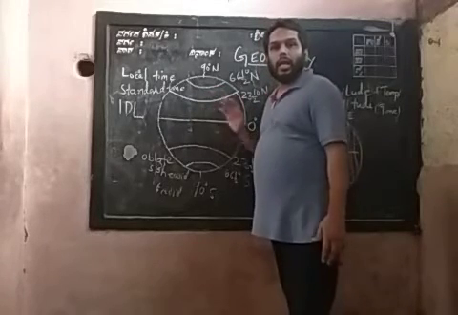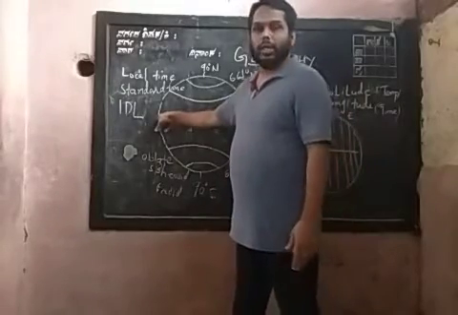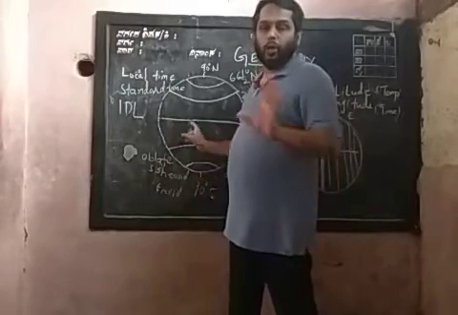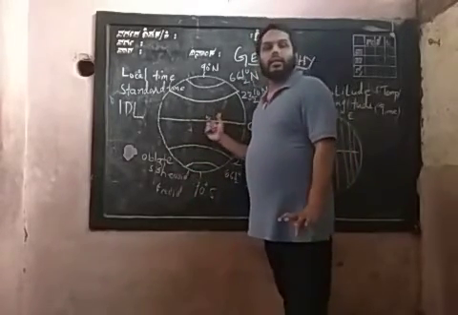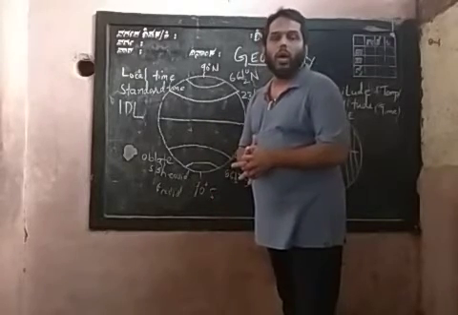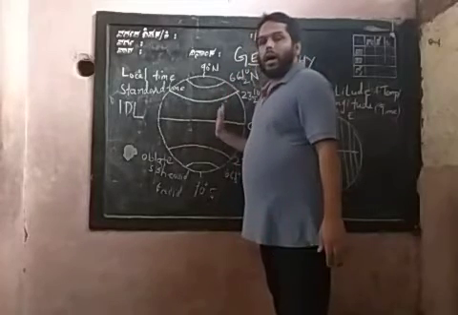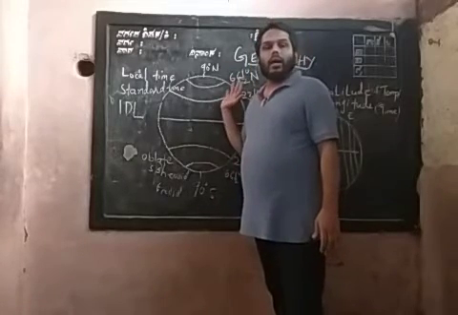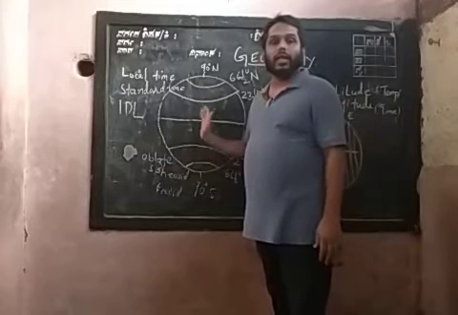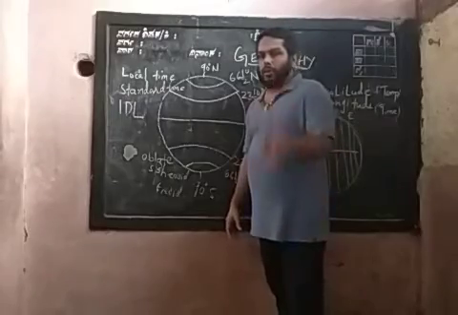So 90 plus 90 gives 180, and including the main prime latitude, the equator, we get a total of 181 latitudes. Latitudes are used for measuring or understanding the temperature of a specific part of the Earth. So that is about latitude.